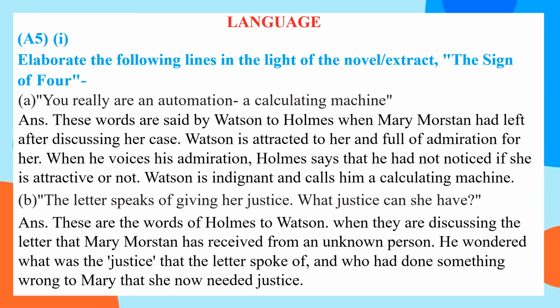What justice can she have?" These are the words of Holmes to Watson when they are discussing the letter that Mary Morstan had received from an unknown person. He wondered what was the justice that the letter spoke of, and who had done something wrong to Mary, that she now needed justice.